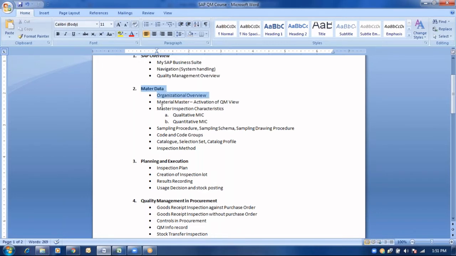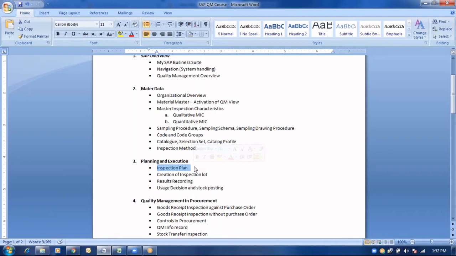Once all the required master data is in place, the concept of planning and execution will go ahead. For example, how are we going to create an inspection plan? Basically, the inspection plan comprises a sequence of operations against the work center, which tells what master inspection characteristics they need to test in sequence and how they have to proceed further with the required valuations.